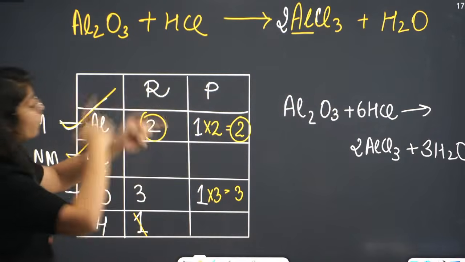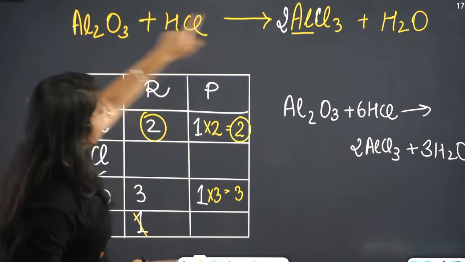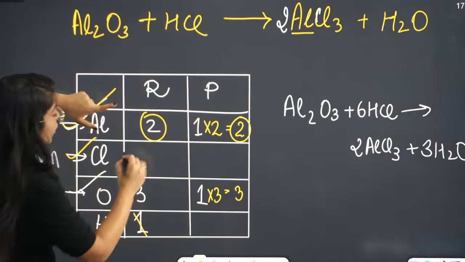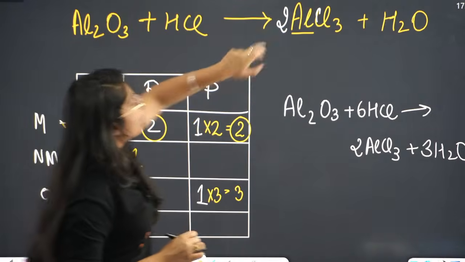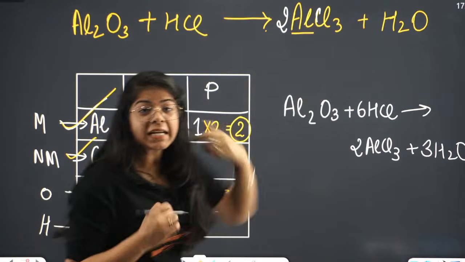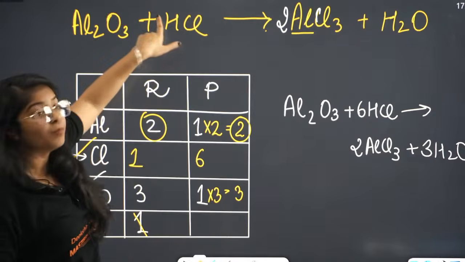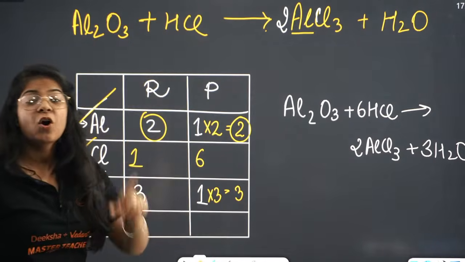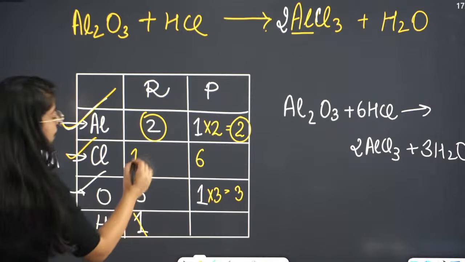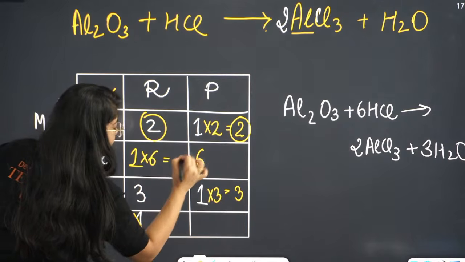So you have to move back to square one. Aluminium is balanced, but now chlorine is 1 on the reactant side, but it is 6 on the product side. So now you have to multiply this with 6 and not just with 3. Understood? So you have to multiply with 6 and the 6 comes out.